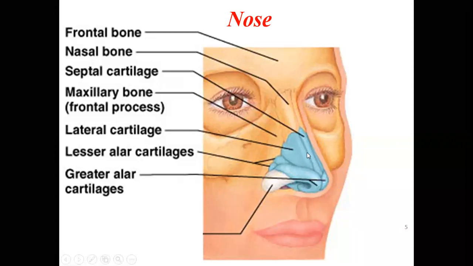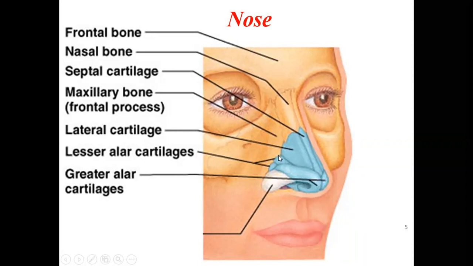So there is a cartilage in the center called the septal cartilage. Then we have the lateral cartilages on either side. Then in the front we also have the greater alar cartilage. Then there are smaller cartilages here, and these are called lesser alar cartilages.